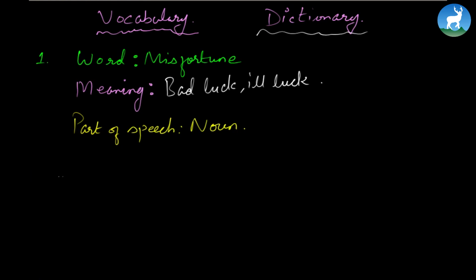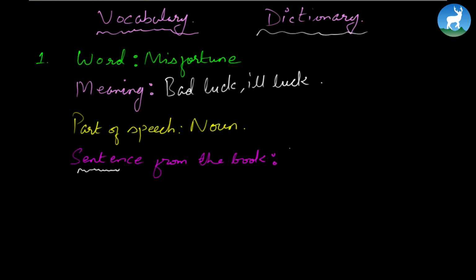Once we write the part of speech, again we write down a sentence from the book. You turn the pages, or you can turn to the video, which I read a while ago, and see where the word misfortune lies and how it is used in the sentence. So it starts there: "Once in the rainy season in July, the heavy rain caused a great flood in the river and brought great misfortune for the villagers." And remember, a sentence should always make sense. If it's too long, you can make it shorter as long as it makes sense. So I'm going to write down the second part of the sentence.